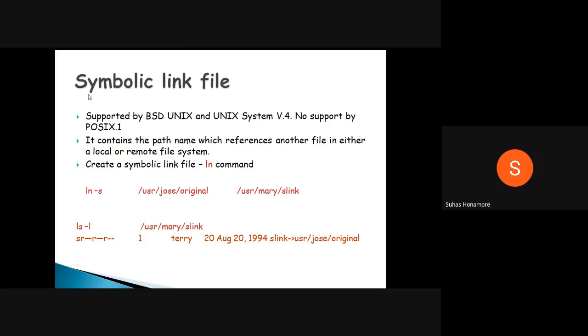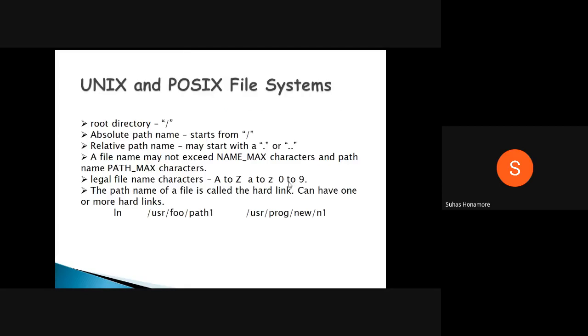So soft links are one more kind of file. These contain only a kind of shortcut. The original content will be somewhere else, and for that you are creating a kind of shortcut. And the next thing is Unix and POSIX file systems.